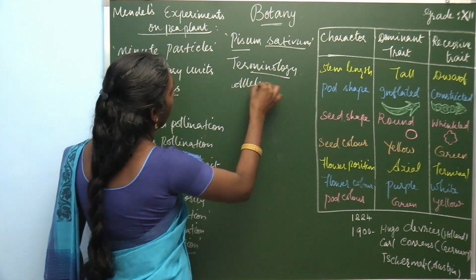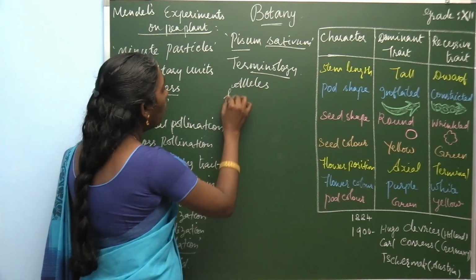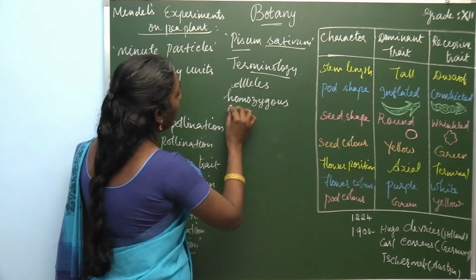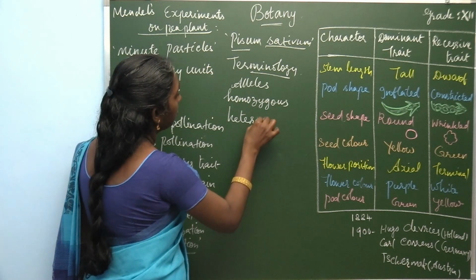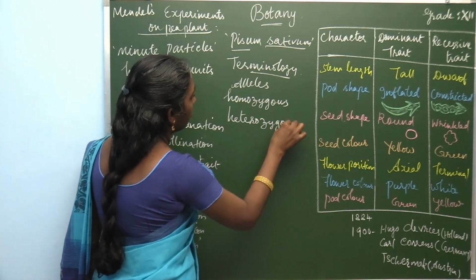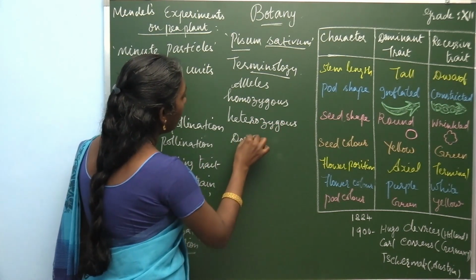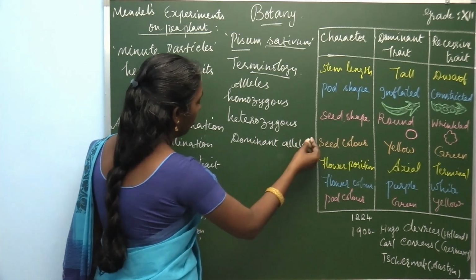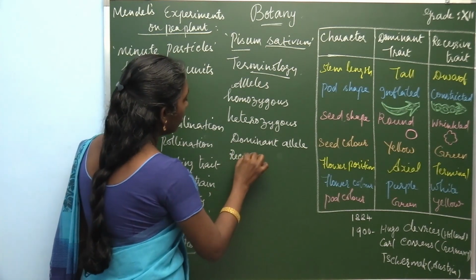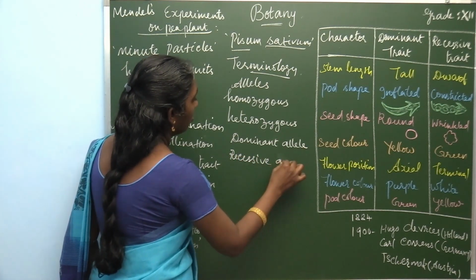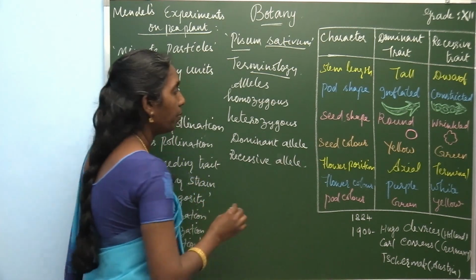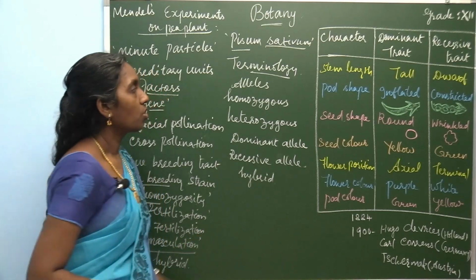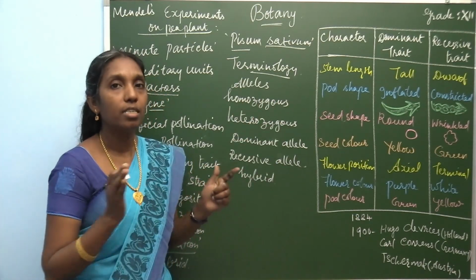Alleles, homozygous, heterozygous, dominant allele, recessive allele, hybrid. These are different terminology, different terms.